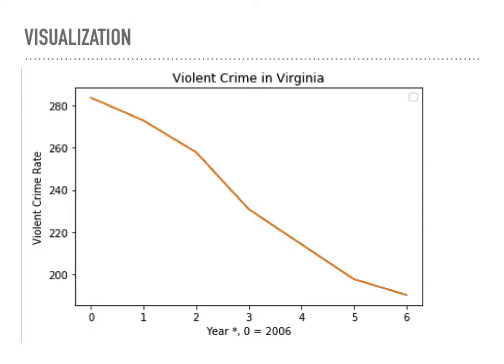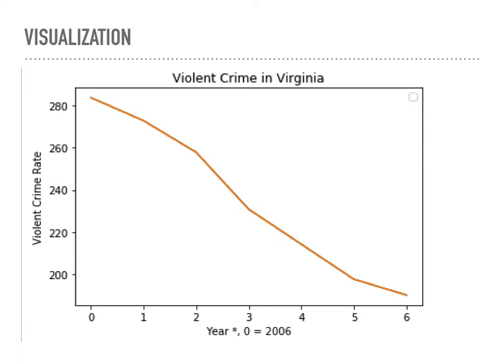So let's take a look at the visualization. Before I get too in-depth, I just want to point out that on the x-axis, I was unable to just put the year. So the number 0 equals 2006, number 1 equals 2007, and so on.